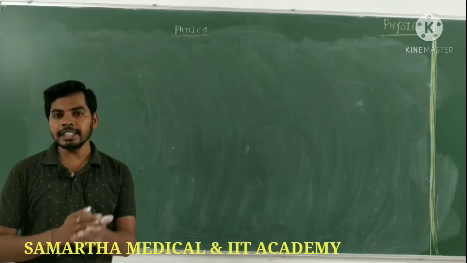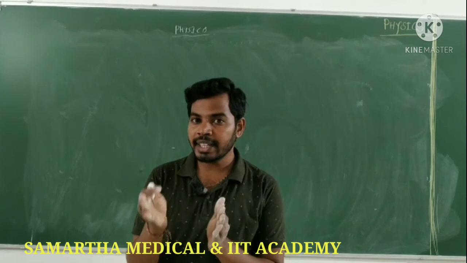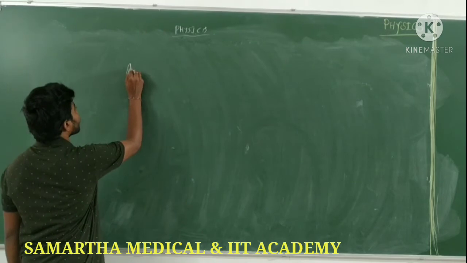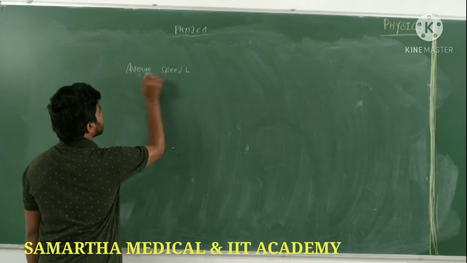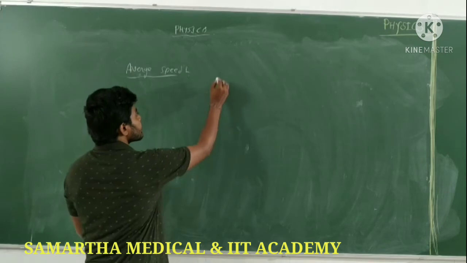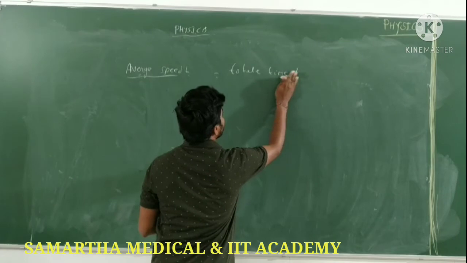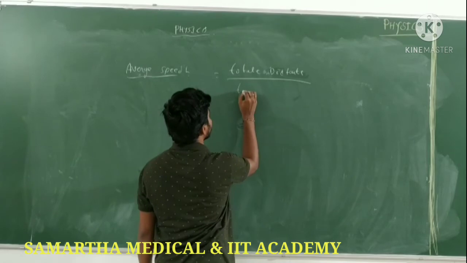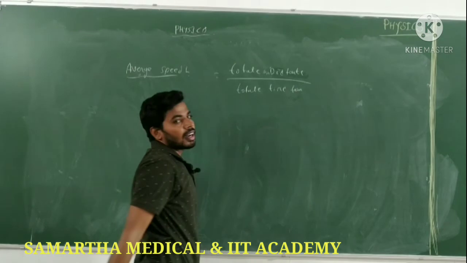Okay, let's see the average velocity and average speed. Already we have discussed speed and velocity. Now comes the average speed and average velocity. Average speed is nothing but the total distance divided by the total time taken. The total distance by total time taken is called average speed.